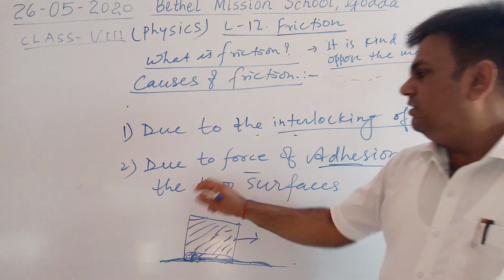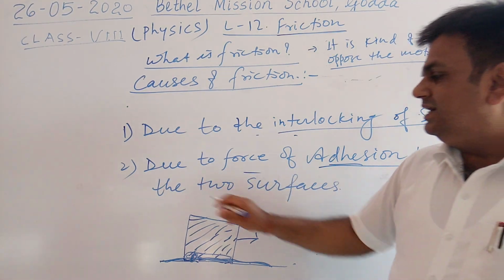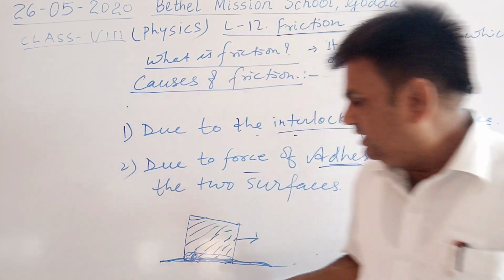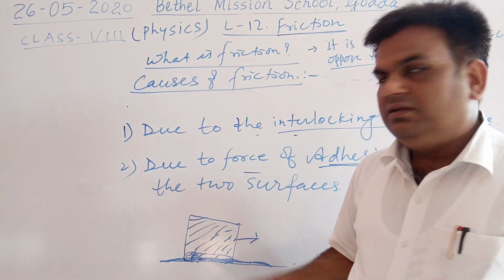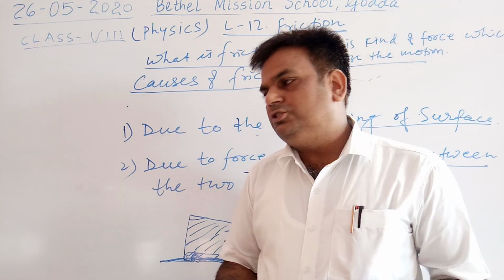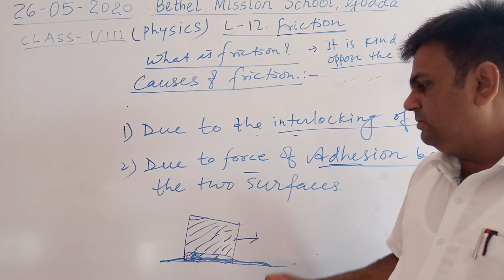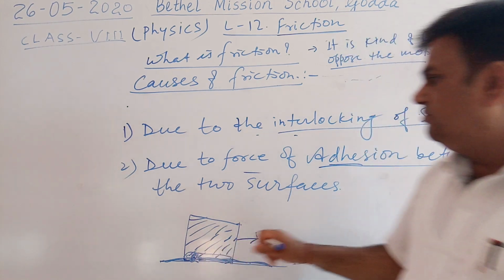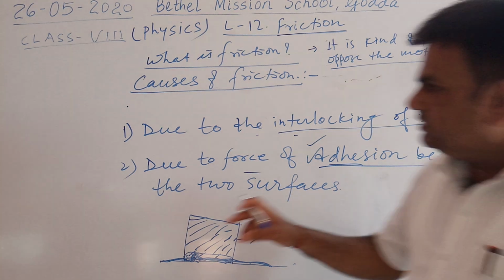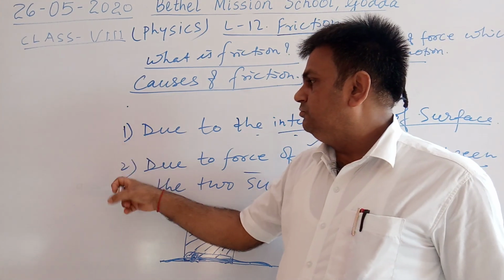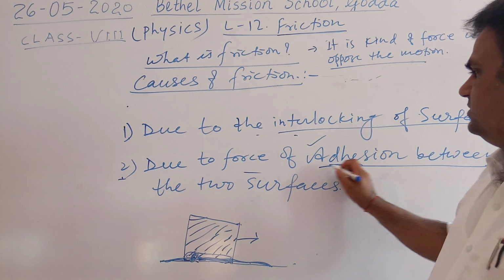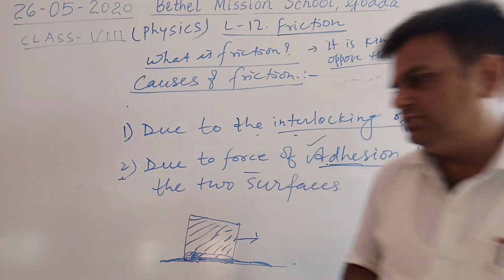It is a kind of force exerted by the atoms or molecules of which the object is made, and this kind of force increases the friction. So here there are two causes: interlocking of the surfaces and force of adhesion.